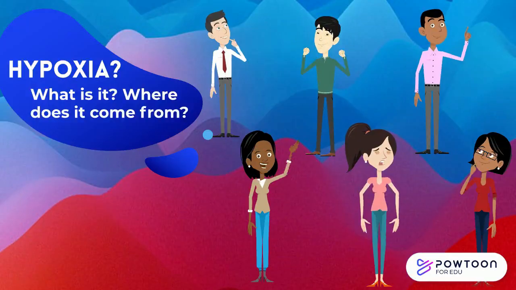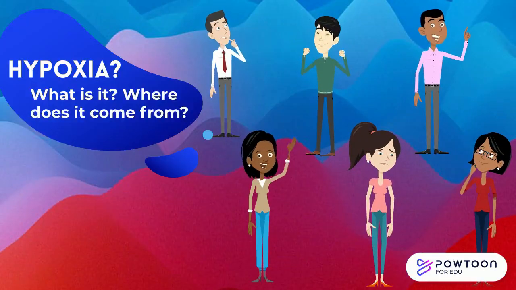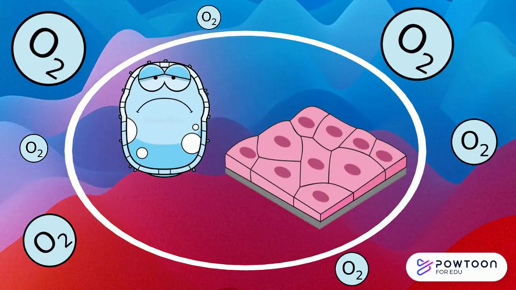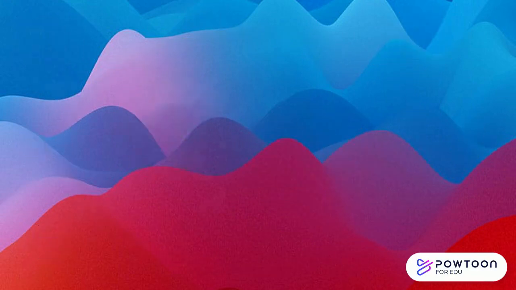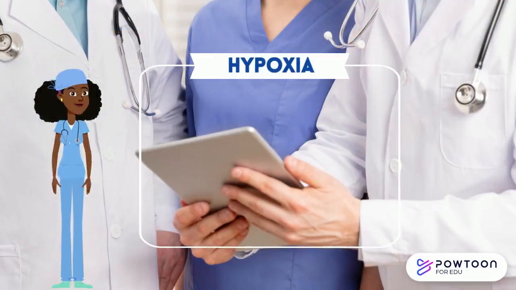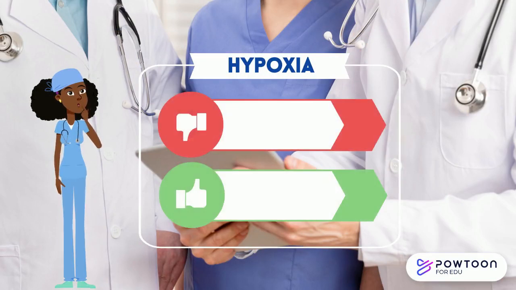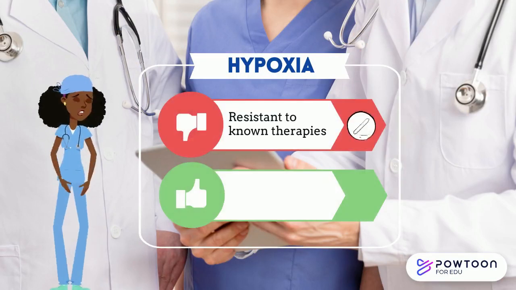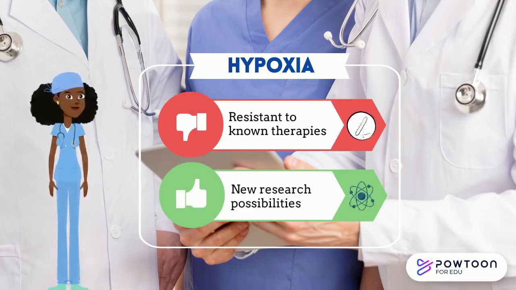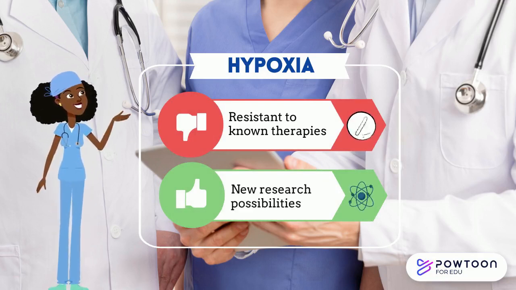To summarize, hypoxia is a condition that can affect a variety of individuals for a number of reasons. Hypoxia is a state in which cells and tissues experience a lack of oxygen as a result of low oxygen content in the blood, or low blood supply in general. For cancer patients, tumor hypoxia has its pros and cons. The hypoxic state of their cancer cells makes them more resistant to certain therapies. However, it also opens new research avenues in which hypoxia is targeted, potentially improving prognosis.